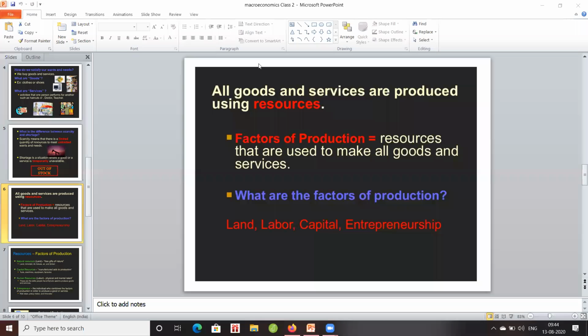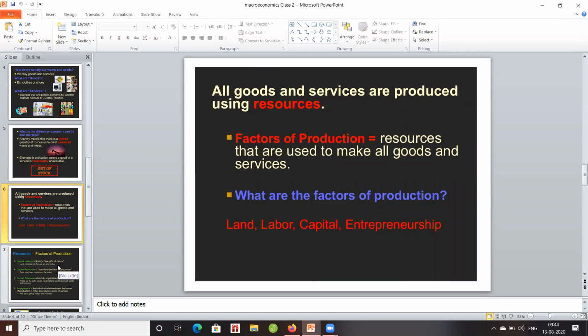This is modern economics. In current day, we have added one more factor of production we call technology. But as per our syllabus, we restrict with these four: land, labor, capital, and organization. Why do we need these four factors of production?